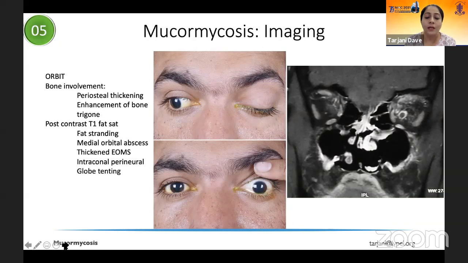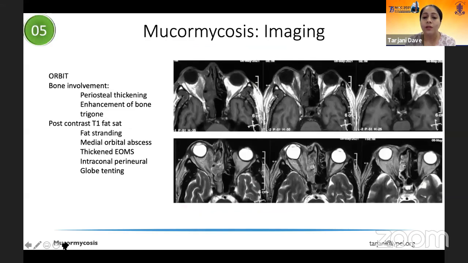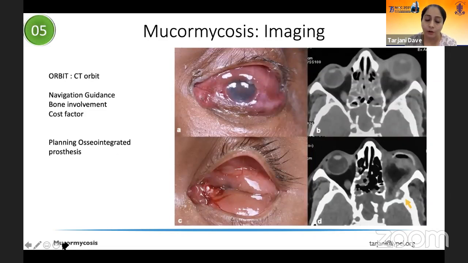However, all of these can still be treated conservatively with injections behind the eye. But if you see this sort of gross intraconal presentation and perineural presentation, then these are the patients that would progress to exenteration. Yet another patient where you see this tenting of the eyeball, look at the shape of the eyeball here and compare it to the other side, and you realize that this tenting is actually because of a gross increase in the intraconal pressure due to an abscess building up intraconally by mucormycosis.